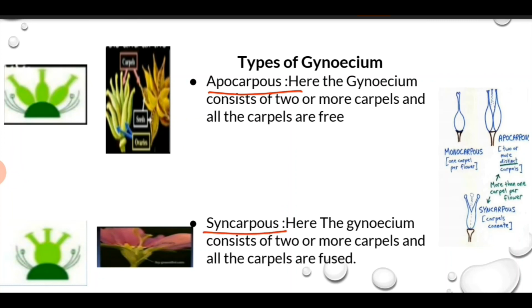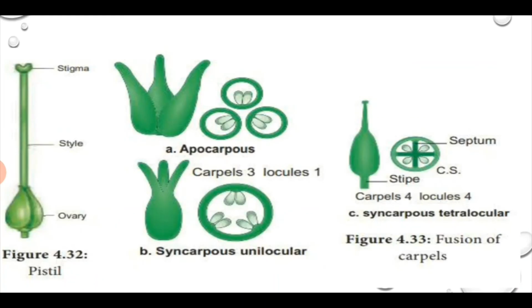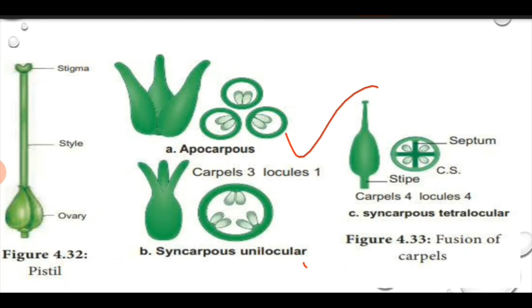It can also be syncarpous. In this, two or more carpels are fused to form a compound ovary, for example in petunia. So it is apocarpous or syncarpous according to whether the carpels of the gynoecium are free or fused.